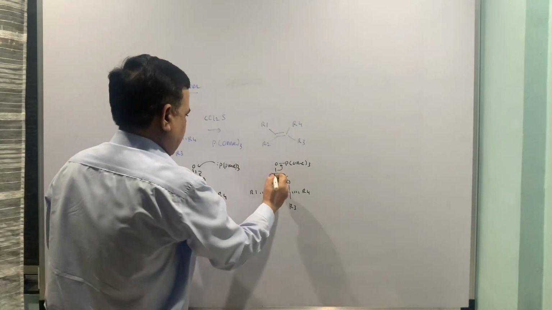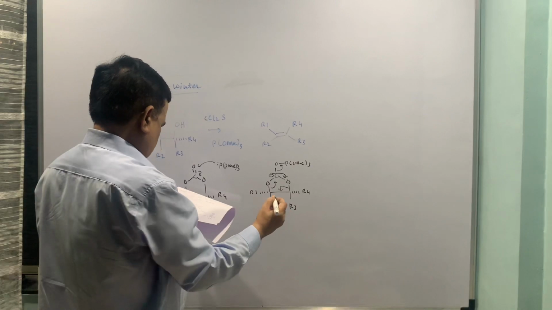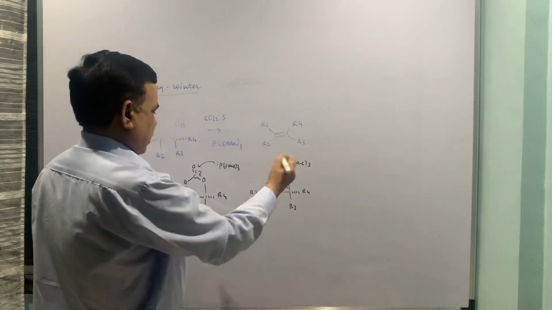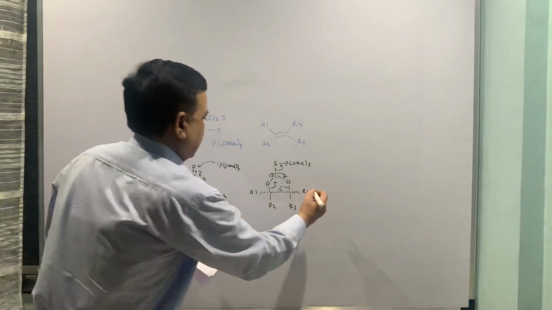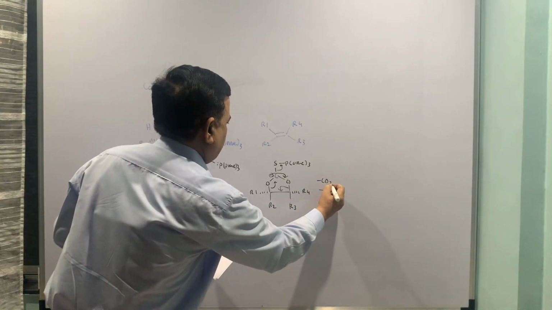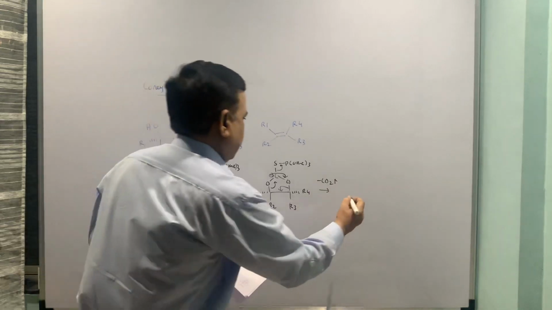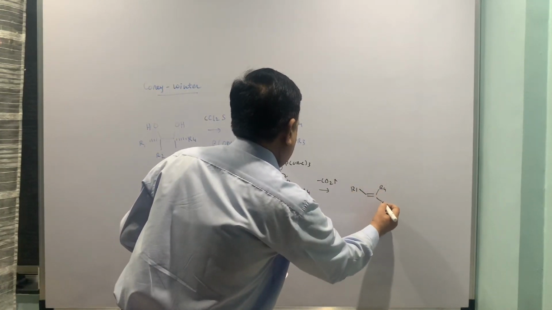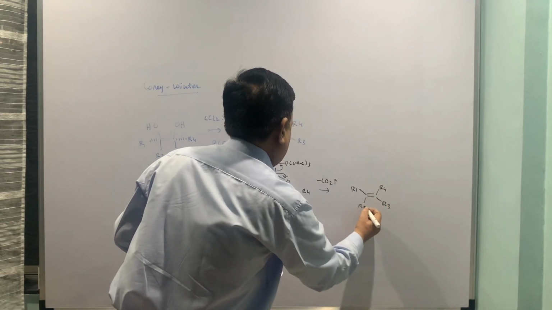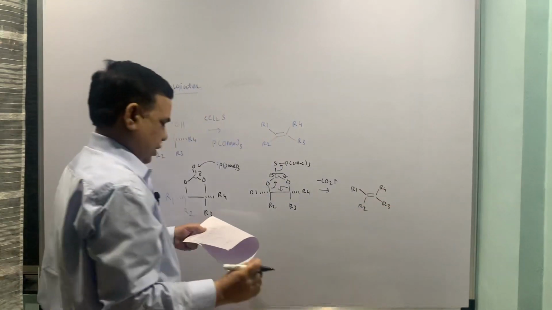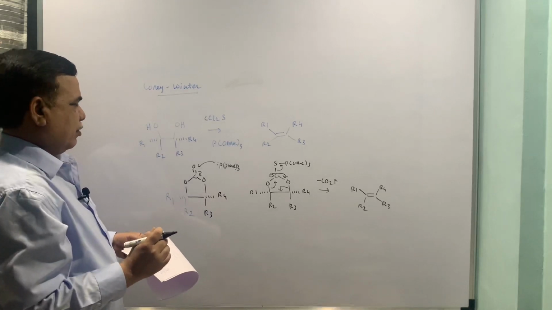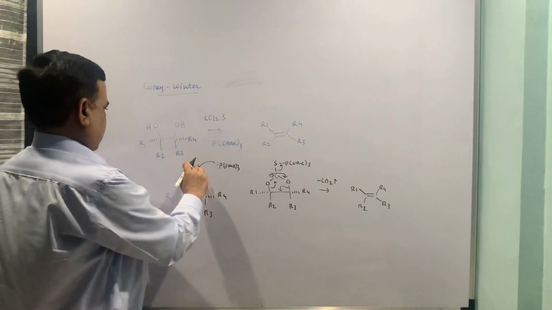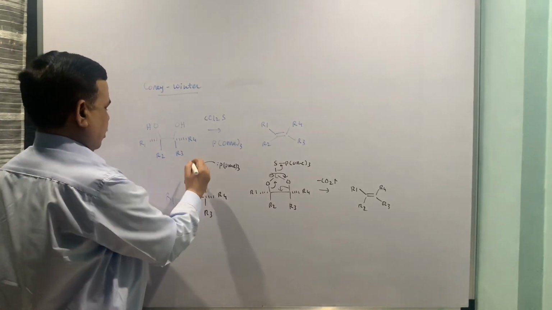Now this is C, and then this is going to be S. Then carbon dioxide is lost, and then you get the alkene, that is R4, R3, R1, and of course carbon dioxide is lost, so the sulfur has to be there, not oxygen.